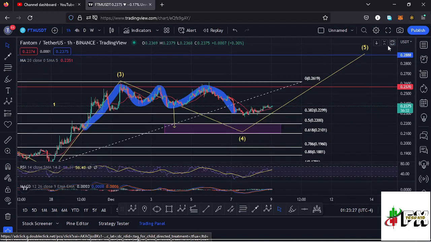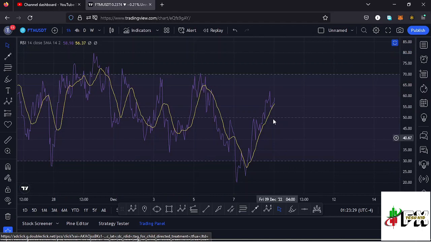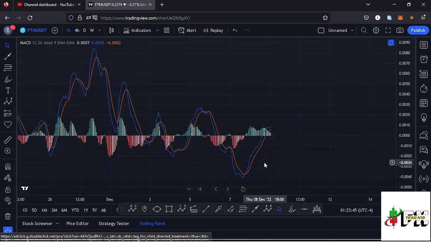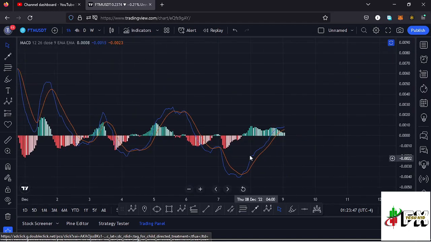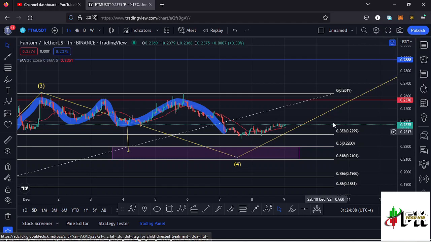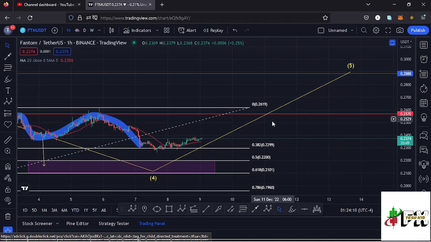And also taking a look at the indicators here on the RSI, on the 1 hour RSI we are trading at around the 59 mark, meaning we have a bit of room for us to support any movements to the upper side before we get into the overbought region. Also taking a look at the MACD, here on the MACD you can see we had printed a bullish crossover here, but we are seeing a bit of a decrease in the buying momentum, and that would mean maybe lower prices are coming our way, and we might be able to fully maximize that red target area that I've sketched out down here in the formation of that wave 4 before we see that bounce to the upper side in the formation of our wave 5.